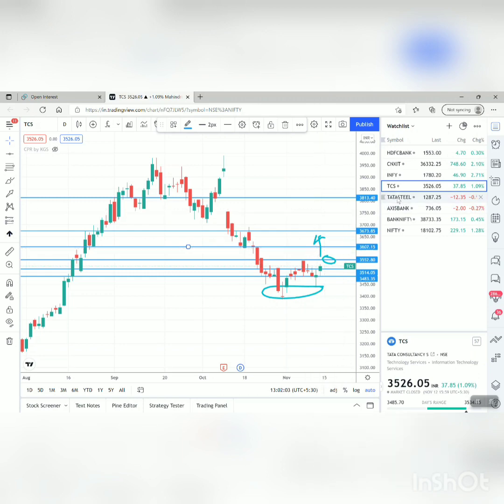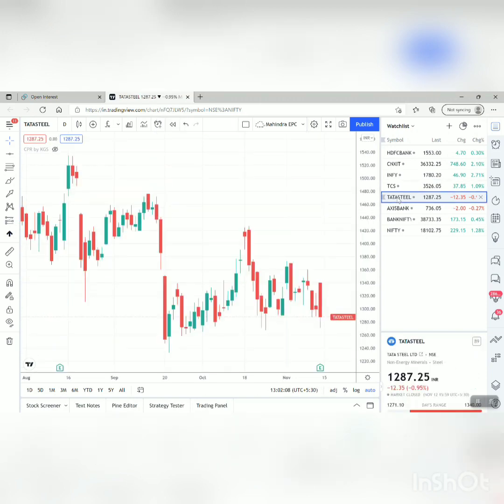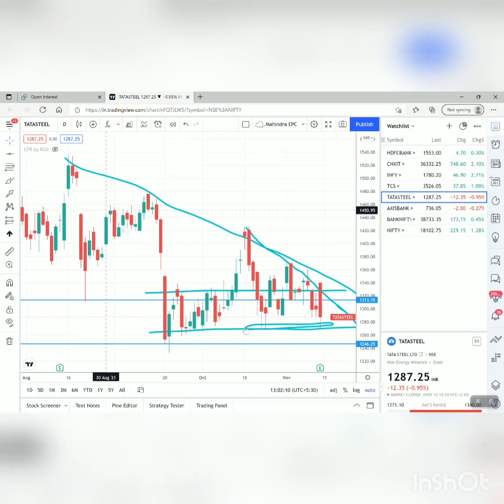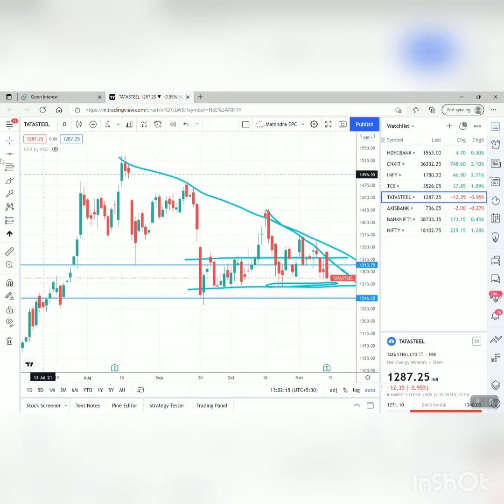Let's look at Tata Steel. Some people are requesting me to give an analysis on Tata Steel. I have already drawn some charts over here. We can see some trend line in this case, and the resistance is around this area, 1326. That's the resistance I had drawn previously, and the support I have drawn is at 1275.